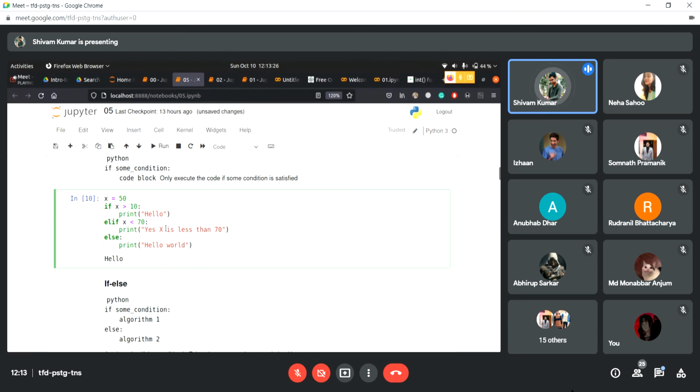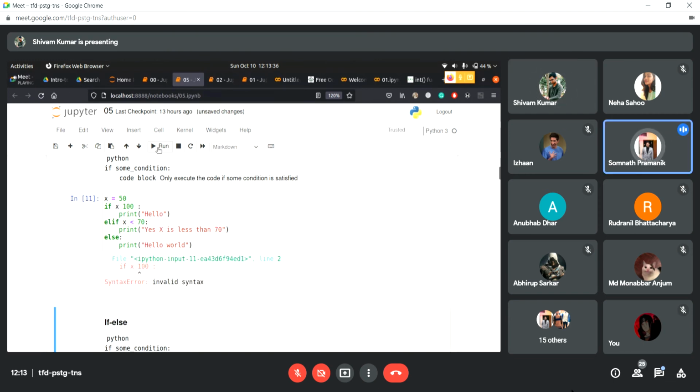So we'll just modify this and say that if X is greater than 100. Shivam, there is no switch in Python, but there is break. There is also continue. Break is for when you want to get out of a loop. We'll be getting to loops, and at that time I'll be discussing that. Don't worry.